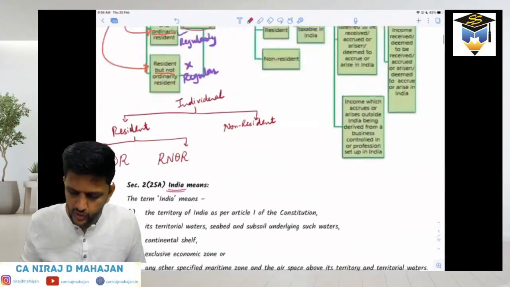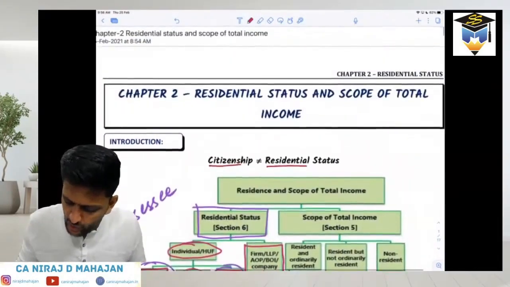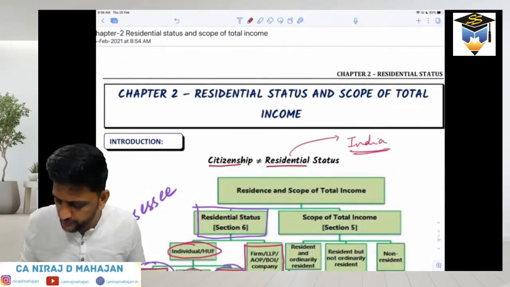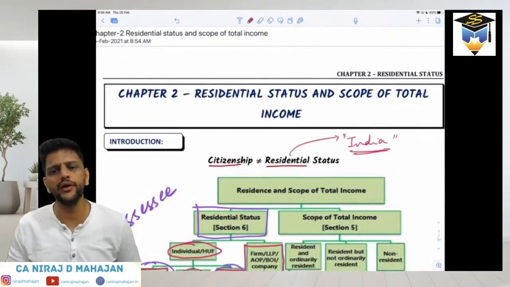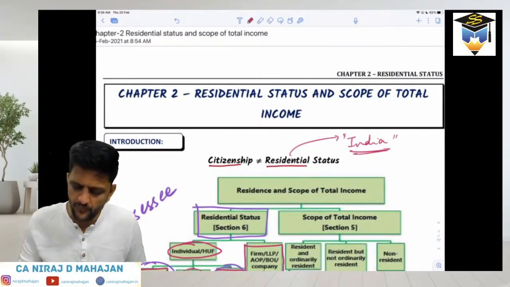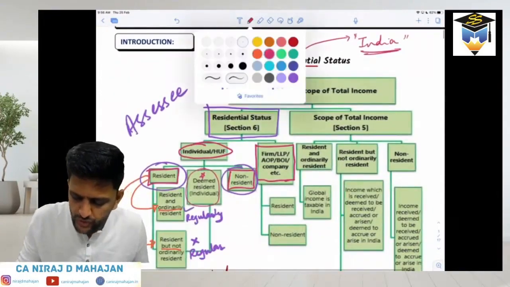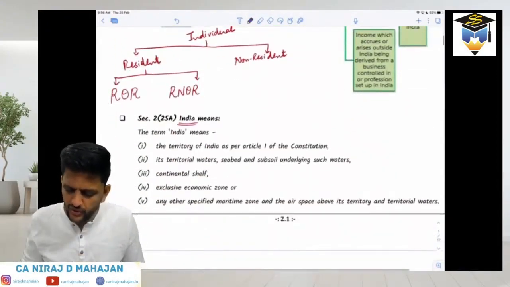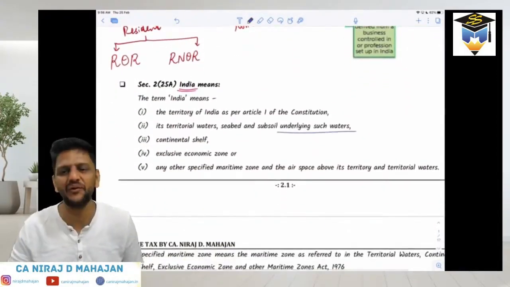So obviously residential, from whose point of view you are checking? Whether he is resident or not in India is what we are checking. Clear till here, simple. So that is the reason first you have to check what is the definition of India. So can it be underwater also? Yes, it can be underwater also.